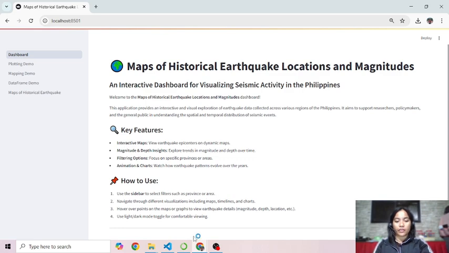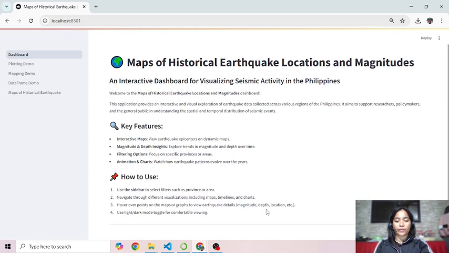This dashboard is an interactive application that allows users to explore historical earthquake data across the Philippines with a focus on spatial and temporal distribution, designed to provide insight for researchers, policymakers, and the general public.